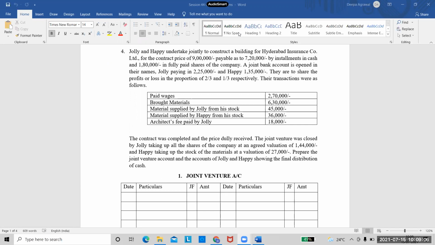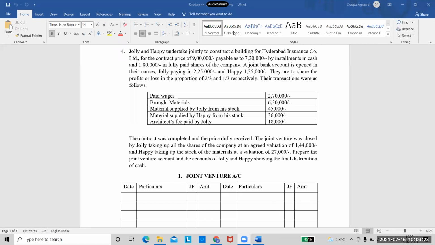Right? So when you're taking the credit side, see in the credit side of joint venture account, if you remember, you were taking sales. So this is the contract price. So this is also similar to your sales. So here you will write 7,20,000 as cash received and 1,80,000 as shares received. That's the difference. Right? So look at the remaining problem.